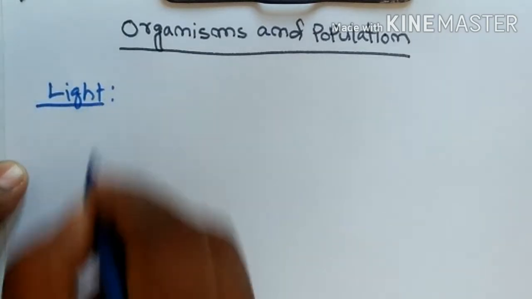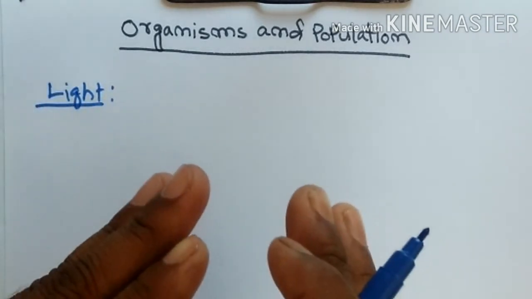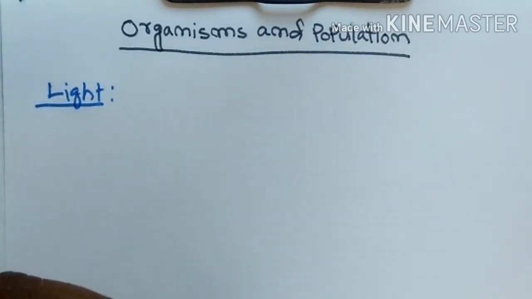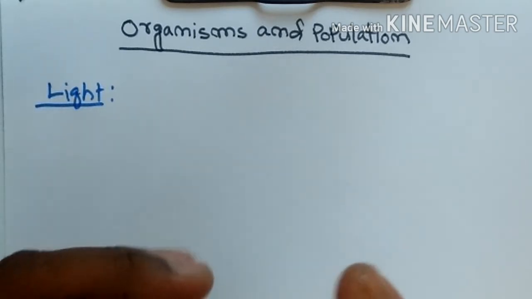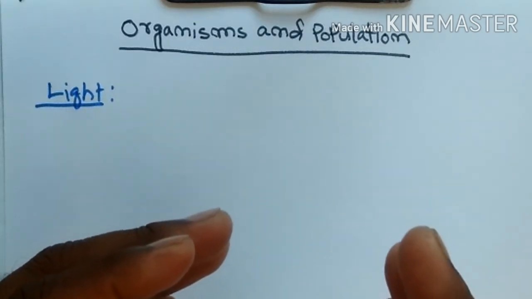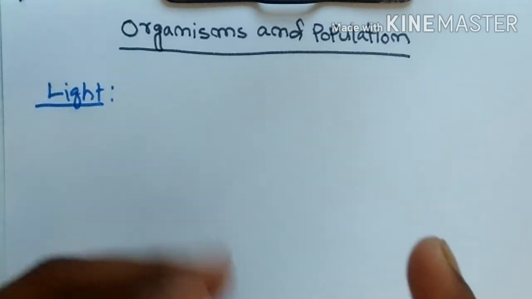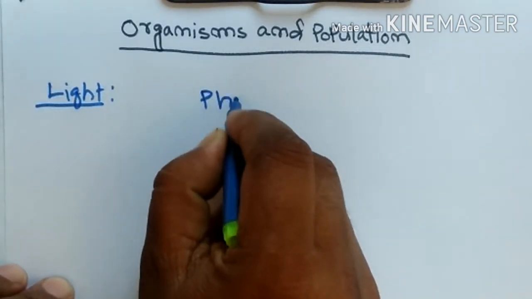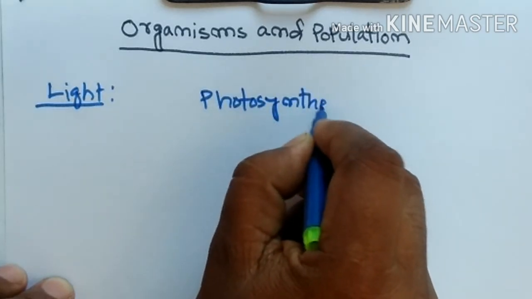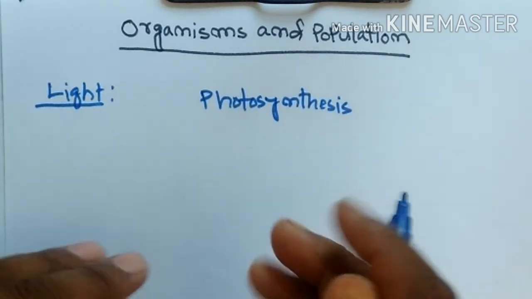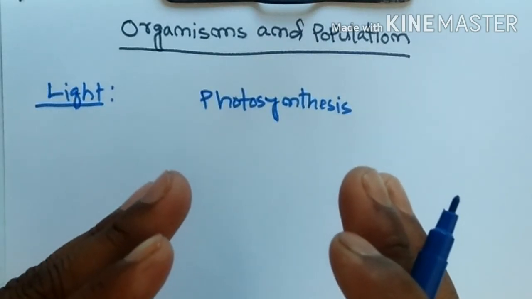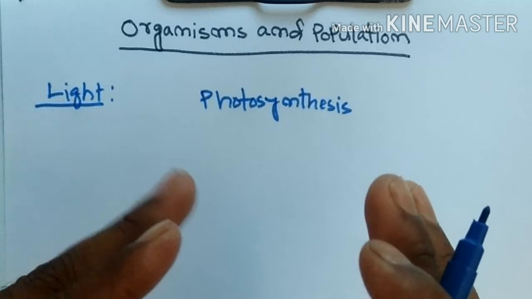Light is an important abiotic factor for both plant beings and animal beings. Both have to depend on light. Plant beings produce their own food by themselves in the presence of sunlight. This mechanism is known as photosynthesis. That is why plant beings are known as autotrophs and animal beings are known as heterotrophs, since they can't produce their own food by themselves.